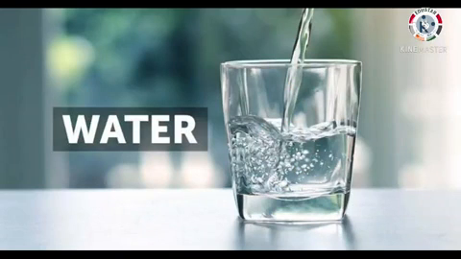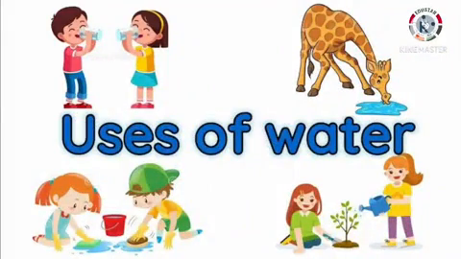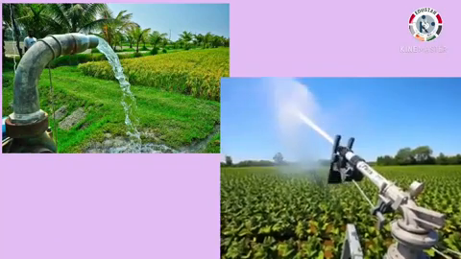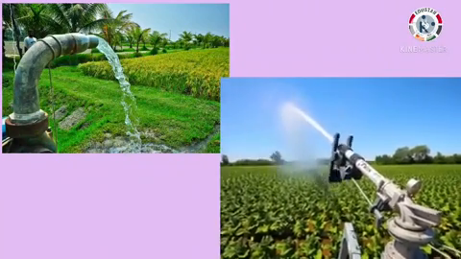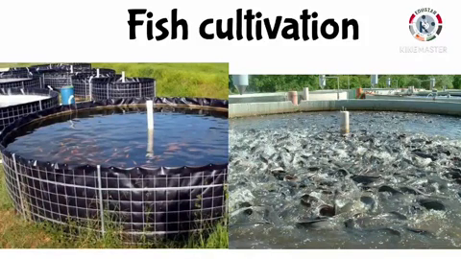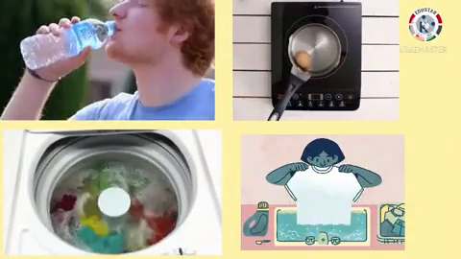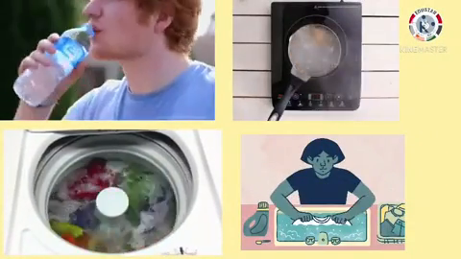First, water. Water is essential for survival of all living beings. Plants, animals and human beings need water. Some of the uses of water are: it is used by farmers to water their fields. Gardeners need to water their plants so that they can grow well. Some people cultivate fish for selling. Such places need a lot of water to breed the fish. We need water for drinking, cooking and washing clothes.